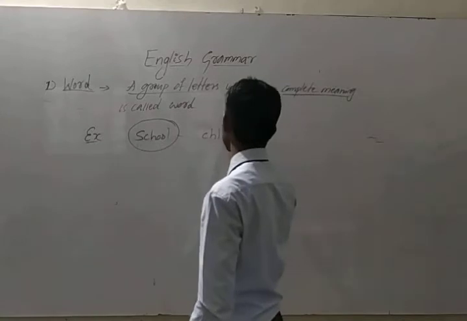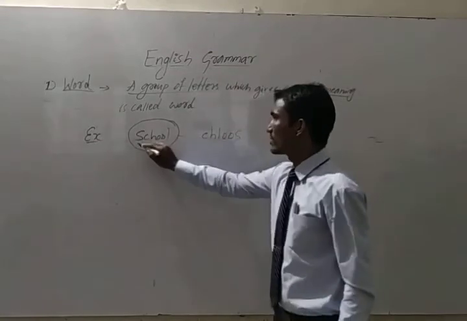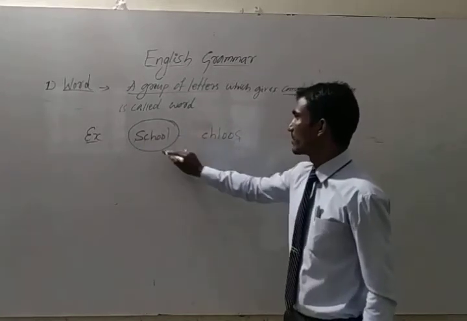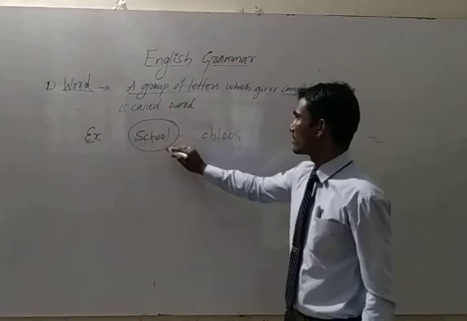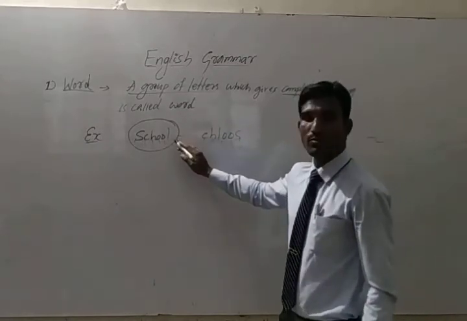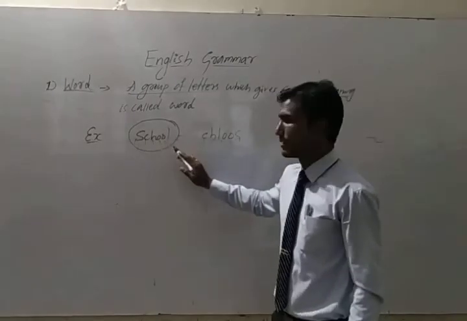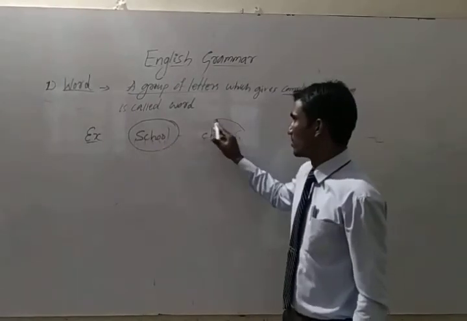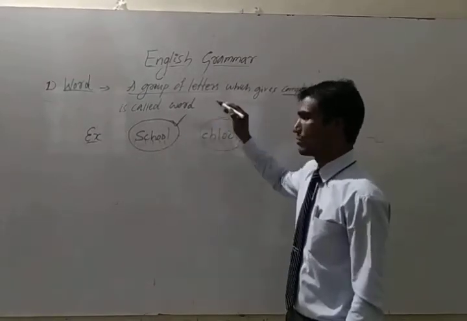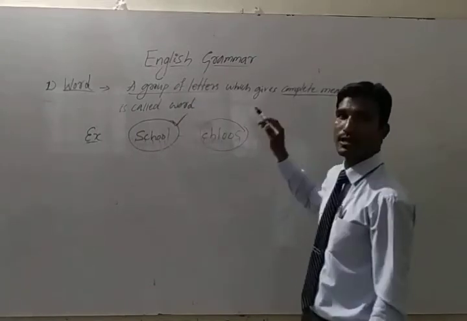See, here also yes. Here also yes. Here also C. Here also C. H H O O O O. But here this we can pronounce school. This is giving complete meaning. School is a word. This is no. This is not giving a complete meaning. So understand what is word? A group of letters which gives complete meaning is called word.